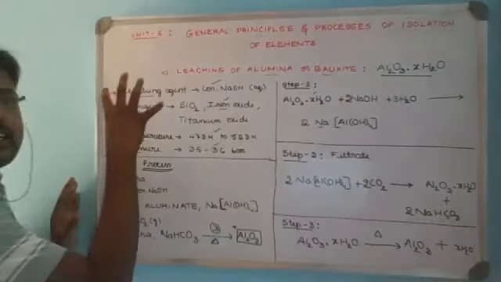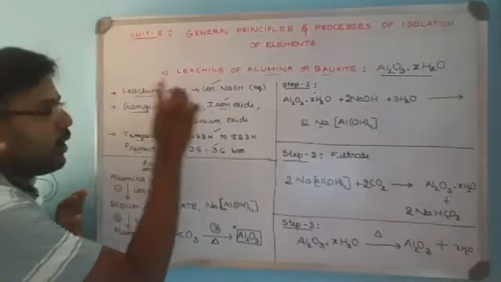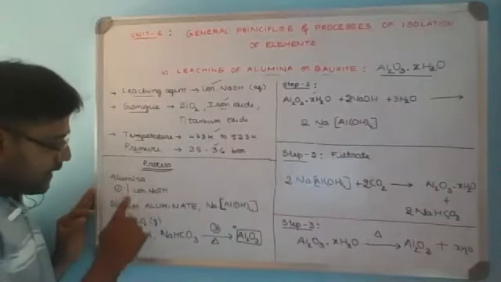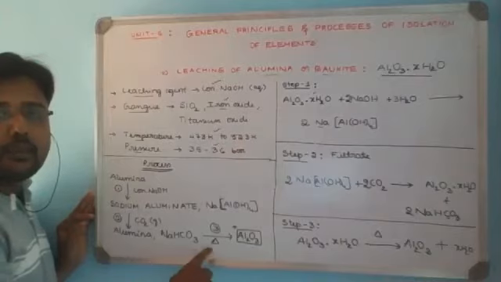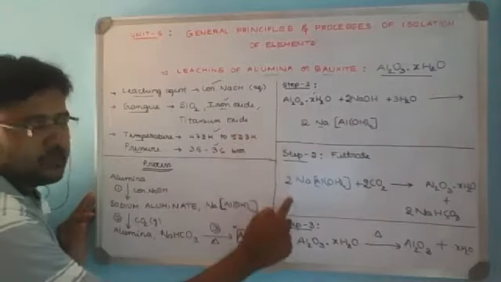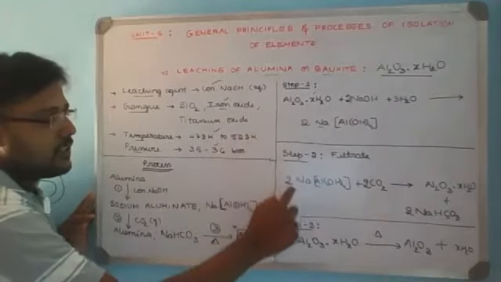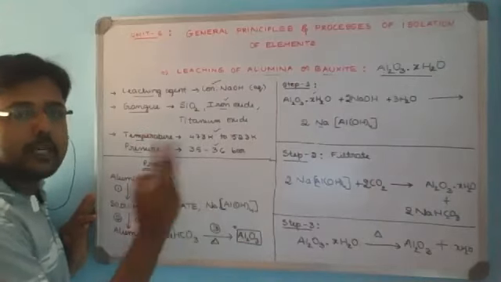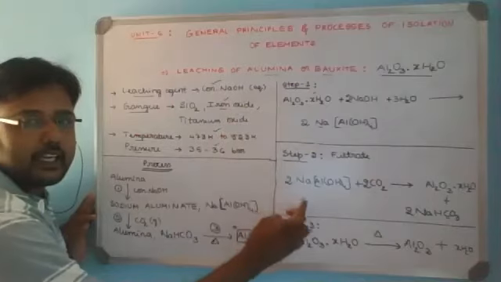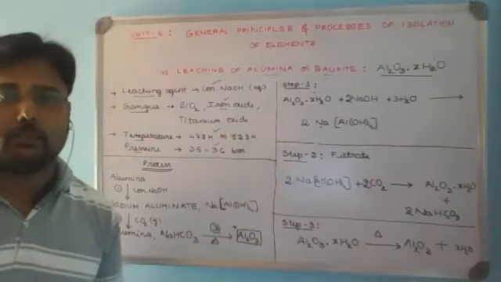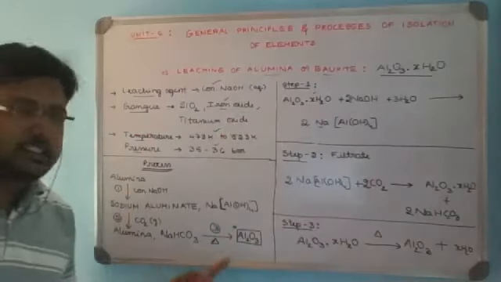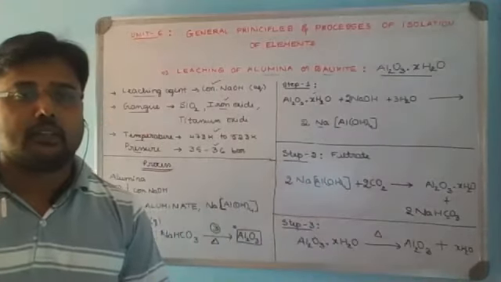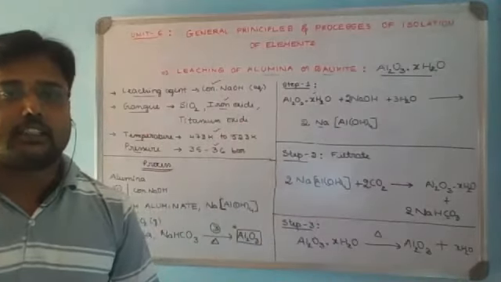So concentrate, the conditions you remember, all are important 1 mark questions here. Then practice the process as a simple flowchart supported with equations. Equations supported with explanation may be a direct 3 mark question, or they may ask you to write only the equations involved in leaching of alumina. If you remember this, only then can you write the balanced equations clearly. Hope the information is clear now.